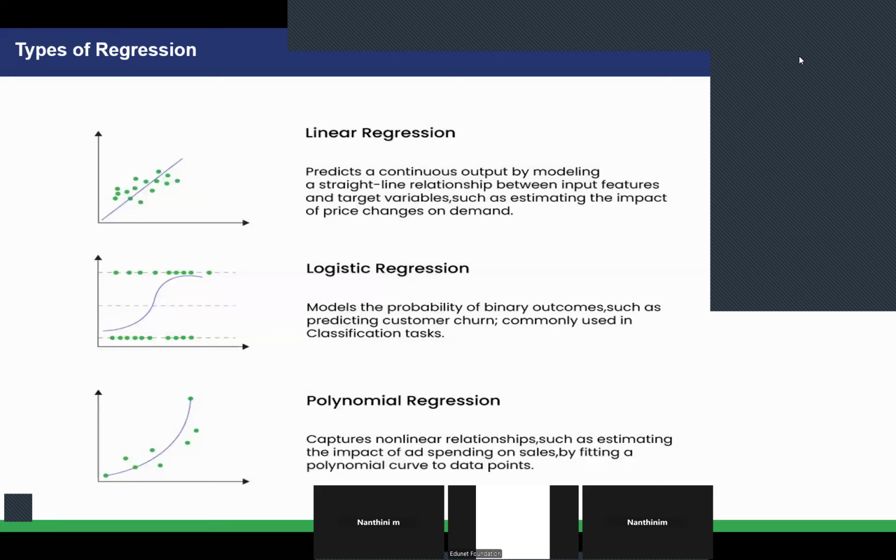So if we want to understand this kind of complex relationship in the data, you will go with polynomial regression. That is nothing but you will not get a straight line. Sometimes I will give one more example.